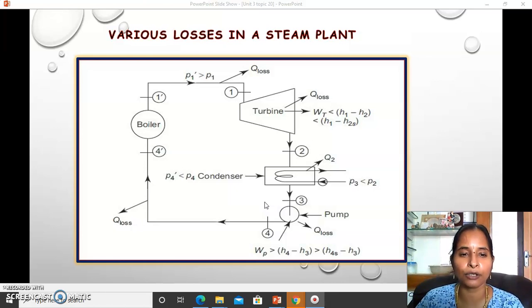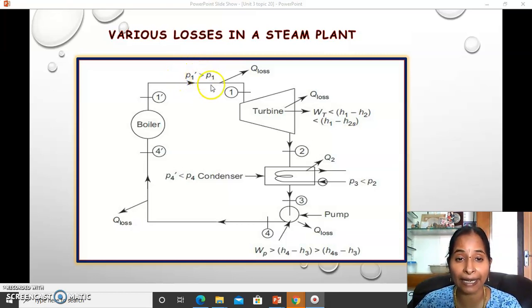Let me continue, and I gave you a short recall about this particular slide. In the boiler, pressure loss occurs. So the practical pressure P1 dash is greater than the pressure we found by paperwork for the ideal cycle.